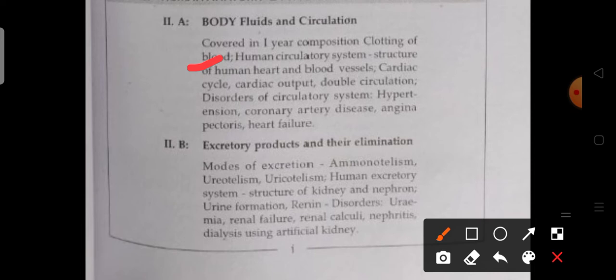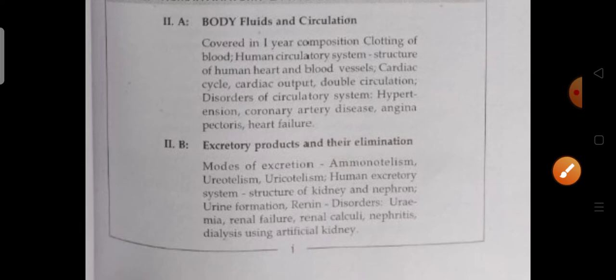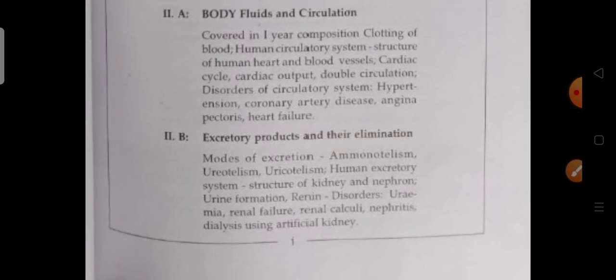It's clear, na? First year MPHW students don't have it as a separate subject, but in second year there is a separate unit on anatomy and physiology. In that you may cover this unit, the total zoology subject. Clear, na? Body fluids and circulation; the second one is excretory products and their elimination. So next, coming to the third one.